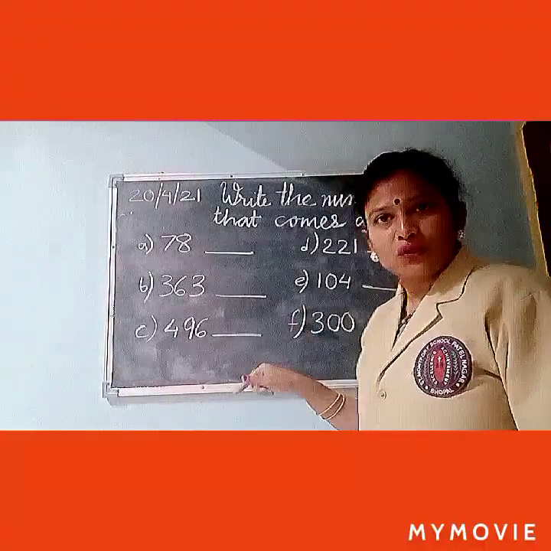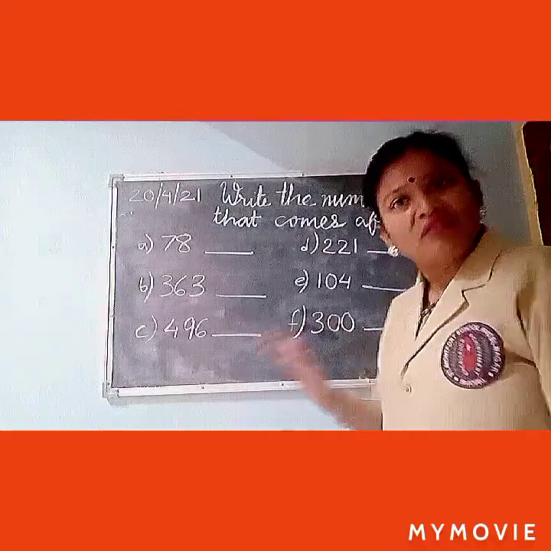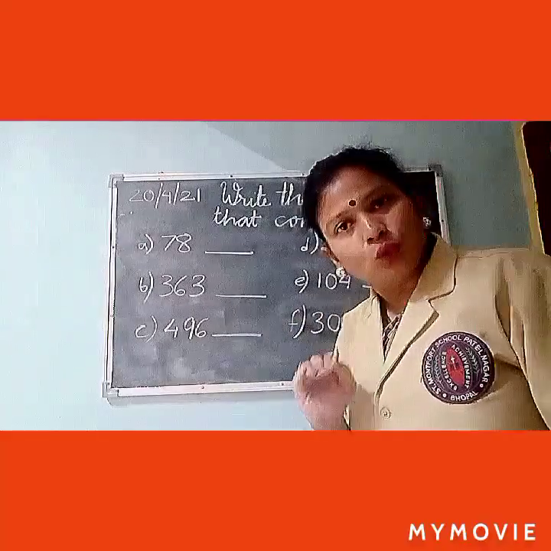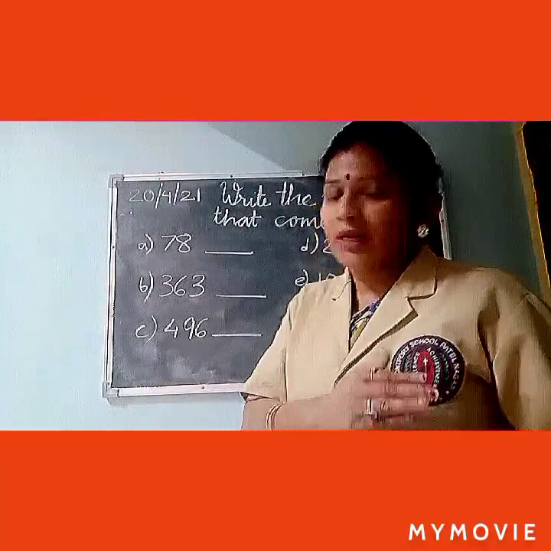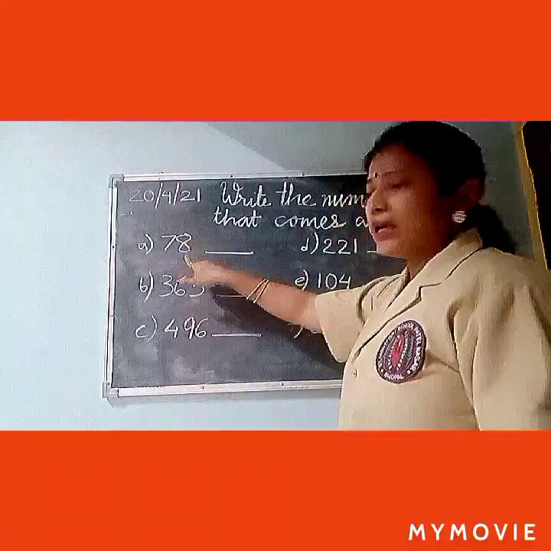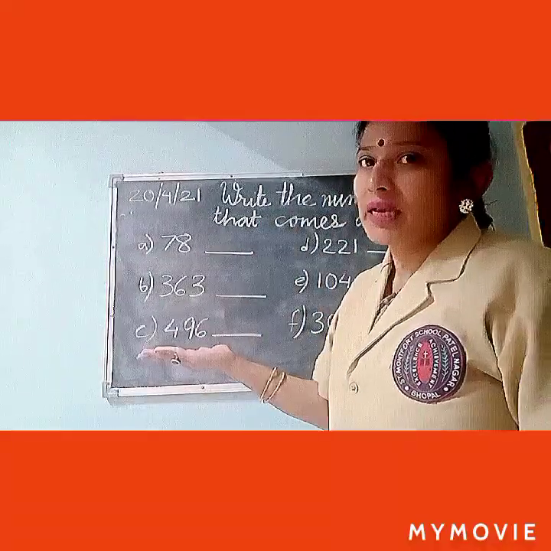Question: write the number that comes after. After, just now I explained to you. Now you are in class 2. But after giving the final exam, you will go to class 3, the next number. Now let's find out the digits which are given. Then what will be the next number?